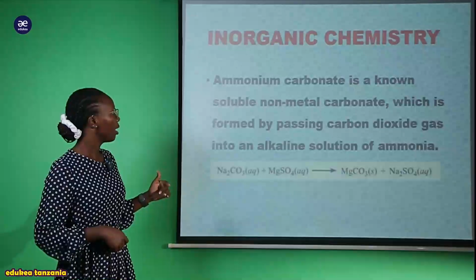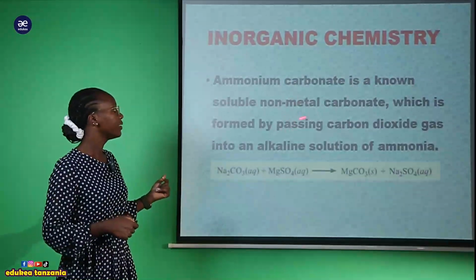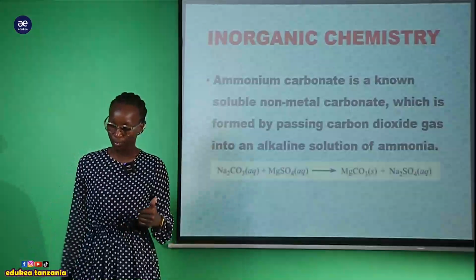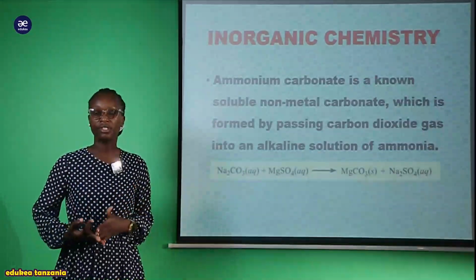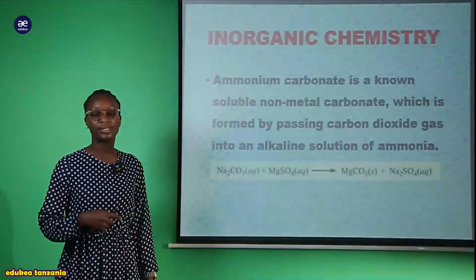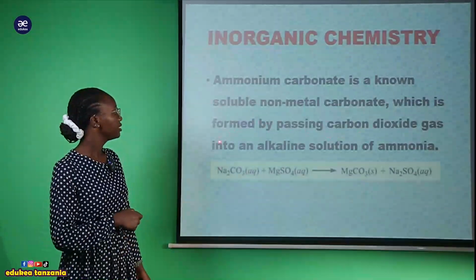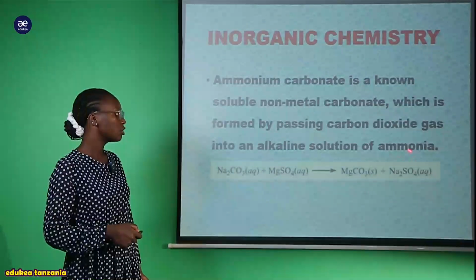Okay, so it says that for instance ammonium carbonate is a known soluble non-metal carbonate. It is well known that this is soluble, but it is a non-metal carbonate. It is formed by passing carbon dioxide into an alkaline solution of ammonia.